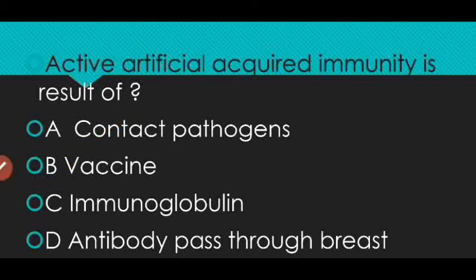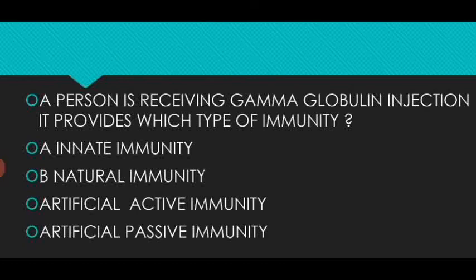Vaccination provides active artificial acquired immunity, because in vaccination we provide live or killed antigen to the patient's body, so it produces the antibody. So it is called active artificial acquired immunity. The next question: a person is receiving a gamma globulin injection, which type of immunity does it provide? Gamma globulin is a ready-made immunoglobulin, so it comes under artificial passive immunity.